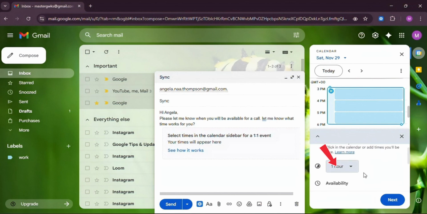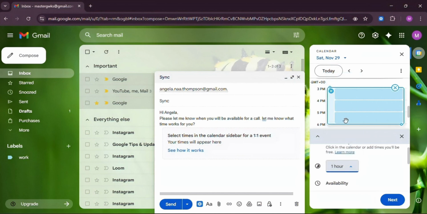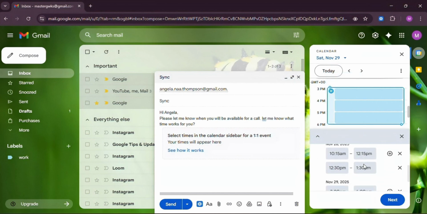Now, click here to choose the specific time for the blocks you've selected. You can also edit or fine-tune the time right here.